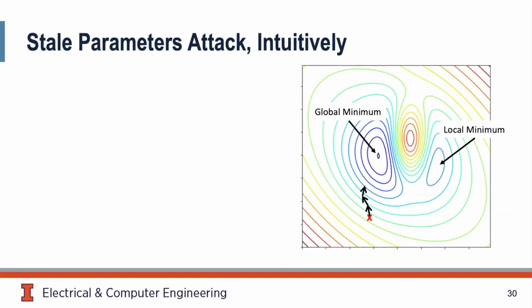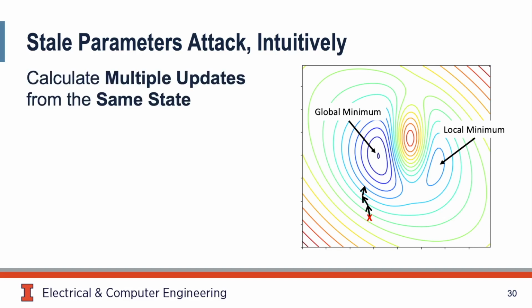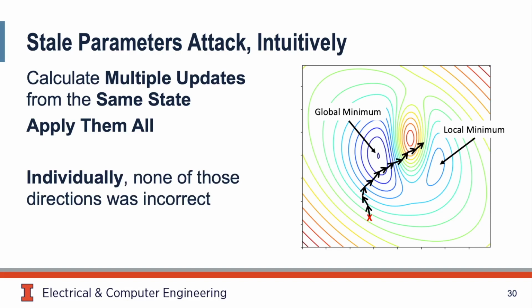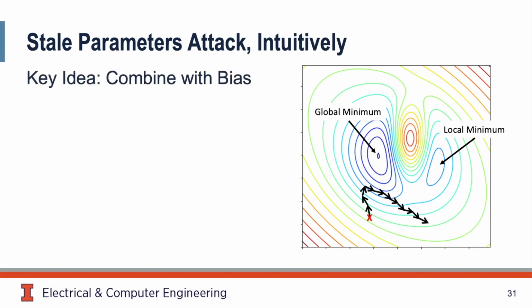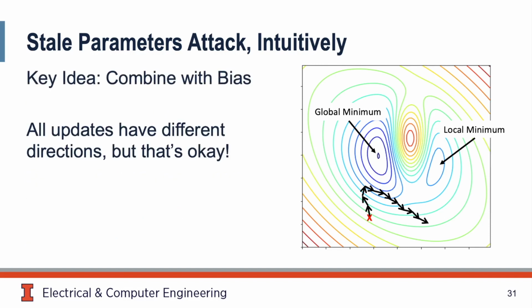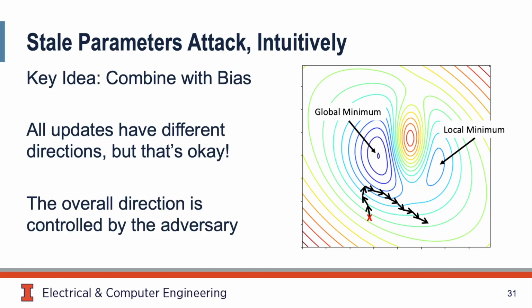Considering our loss surface again, and remembering that we now assume all threads have the same learning rate, we start by calculating many updates from the same state. Once finished, we apply them all. Individually, each of these updates was a good, regular update. Together, they acted like a single large update. The key idea is to combine this with bias to control direction. Although each update has a different direction, they point in the same direction overall, the direction the adversary wants.